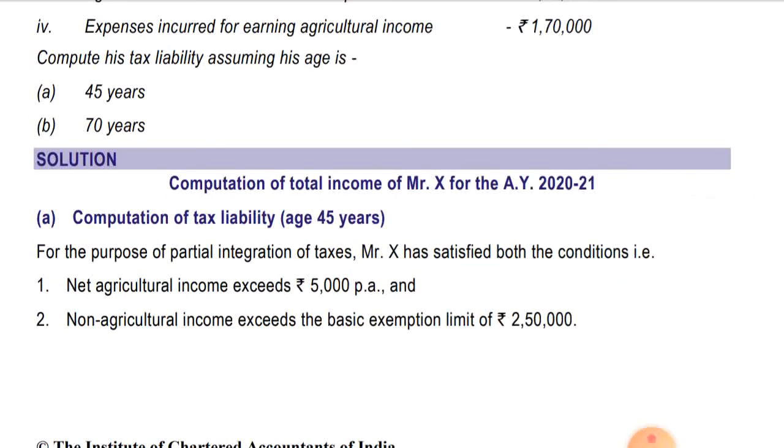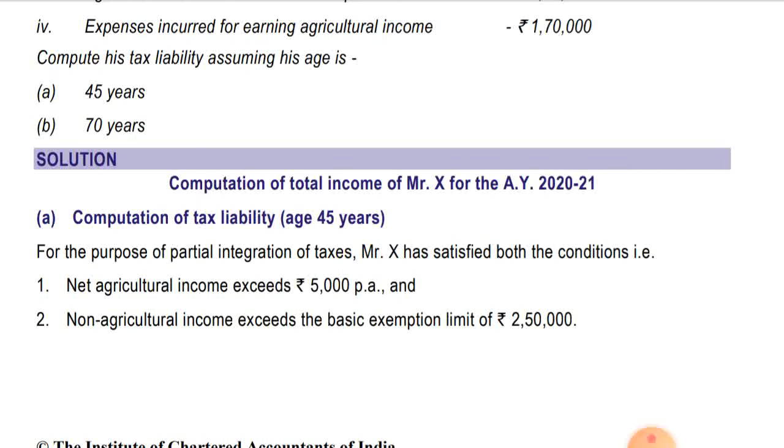Computation of total income of Mr. X for the assessment year 2021. Computation of tax liability, age 45 years. For the purpose of partial integration of taxes, Mr. X has satisfied both the conditions, that is, net agriculture income exceeds 5,000 per annum, and non-agriculture income exceeds the basic exemption limit of 2,50,000.